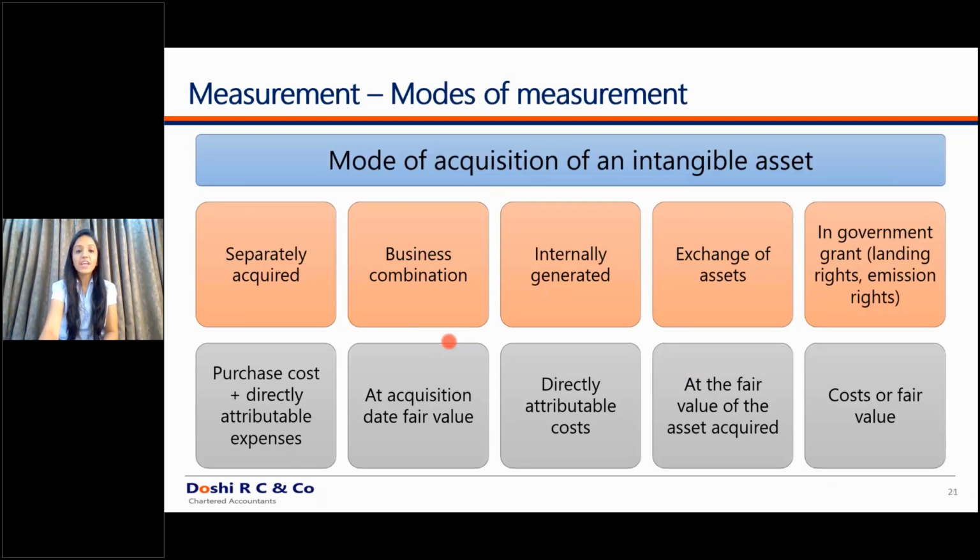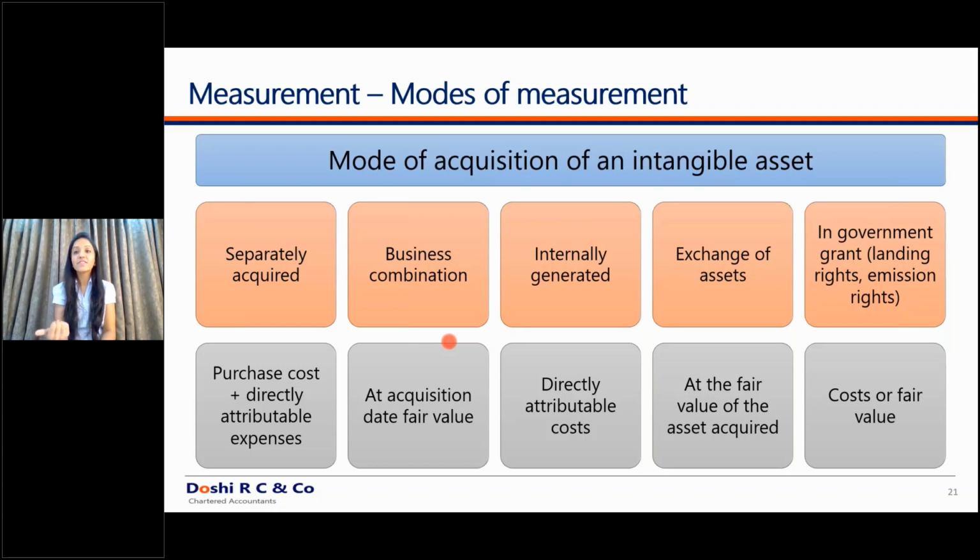Now, for any particular asset, the mode of measurement depends upon the mode of acquisition of that asset. So don't look only at the pure normal transaction of buying an asset. Give a wider view to it. There are various modes of acquiring a particular asset. For example, if it is a normal acquisition, then it is purchase plus directly attributable cost.